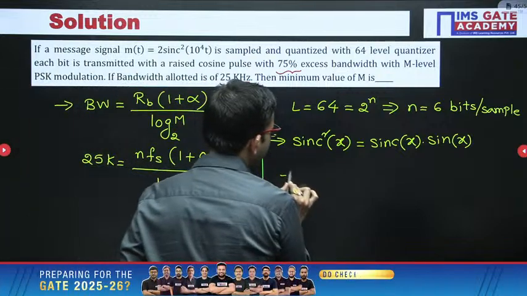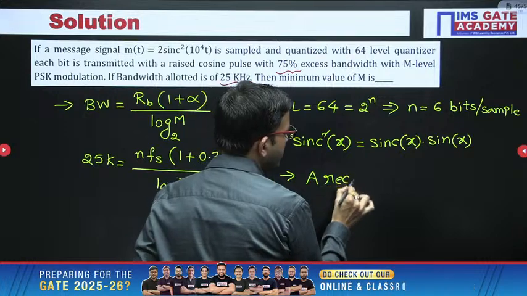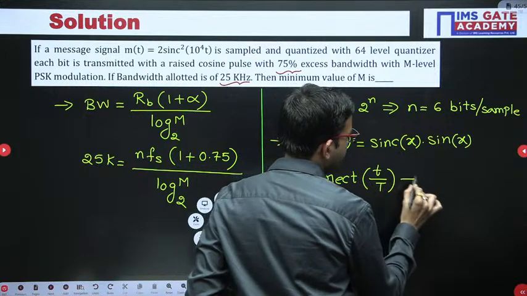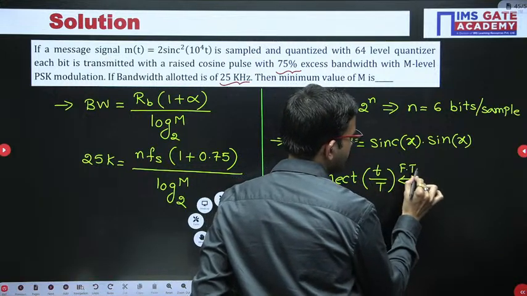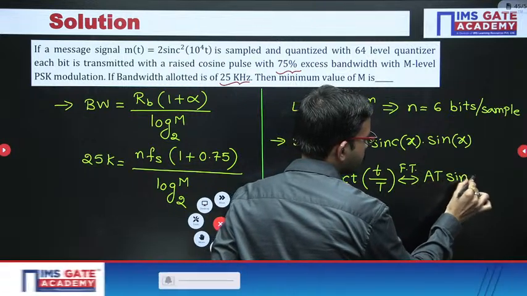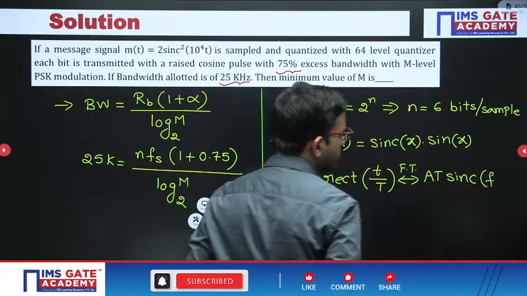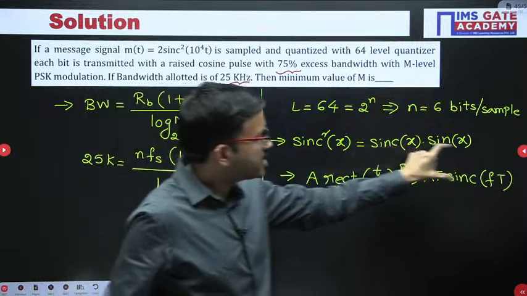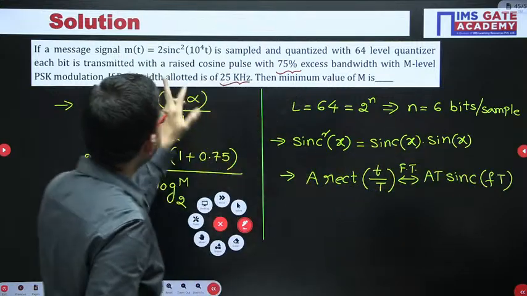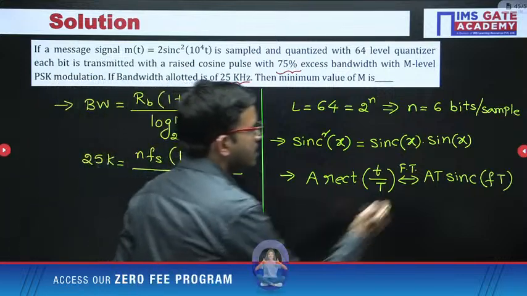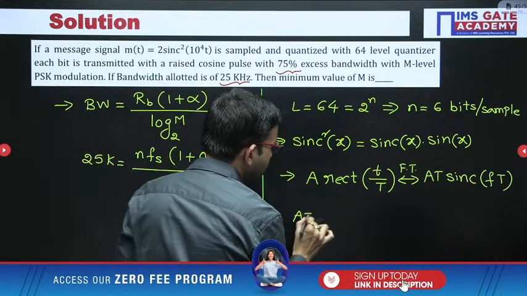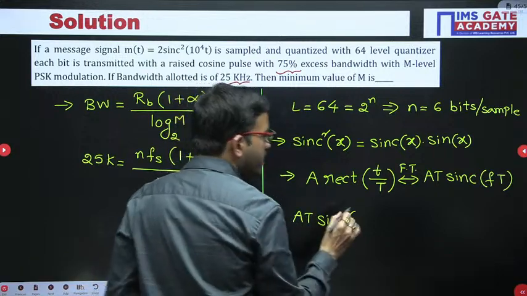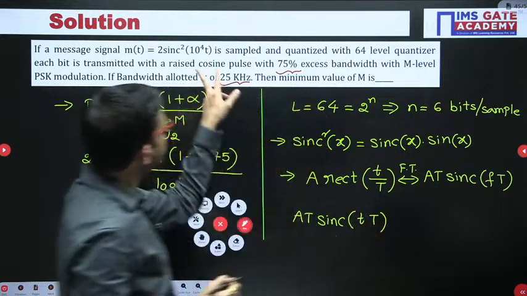Just for reference, suppose you have A into rectangle T by T. The Fourier transform you will get is AT sinc FT. Here it is a function of frequency, whereas the original is a function of time, small t. So this function here is AT sinc FT, because it is the time domain, right?